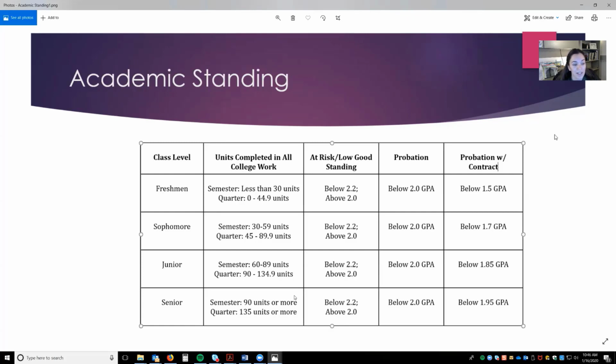If you get a C- or below in a course, you can retake that course, and if you get the same or better grade, you can use grade forgiveness. Grade forgiveness is now done automatically for semester-to-semester courses. You have 16 units of grade forgiveness to use throughout your time here at CPP.